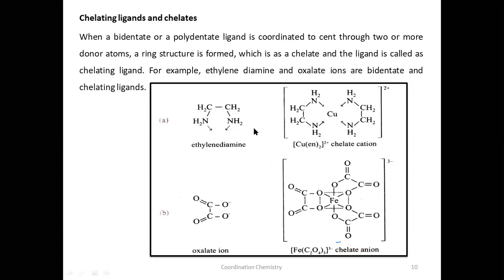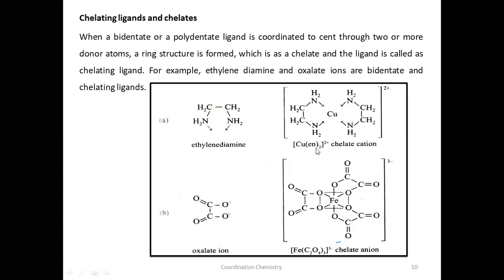So how does it coordinate? By using these 2 donor atoms. When these 2 are involved in bonding with the central metal atom, here copper is the central metal atom, and these 2 are forming coordinate covalent bonds like this. There is a formation of a ring here. This ring is known as chelate, and this ligand is known as chelating ligand. Here it is written in the short form, en. Ethylene diamine can be written in a short form as en.